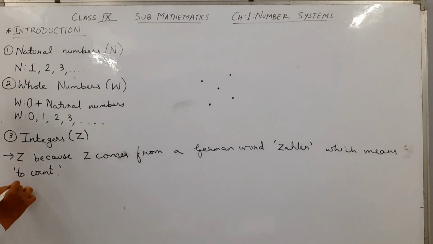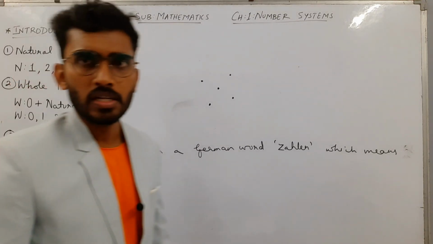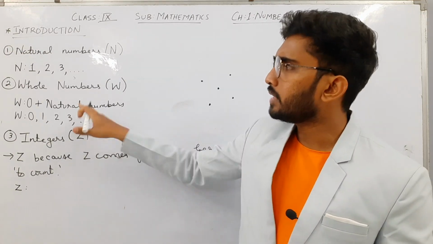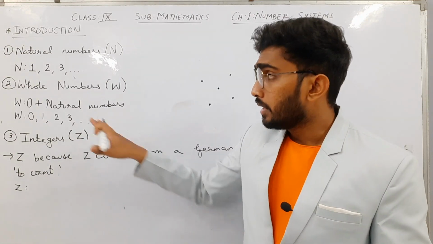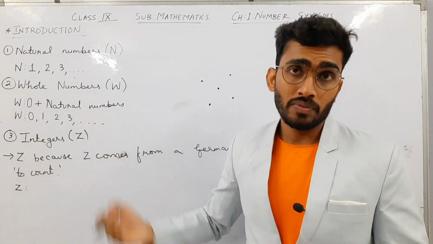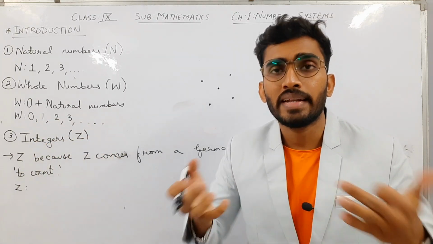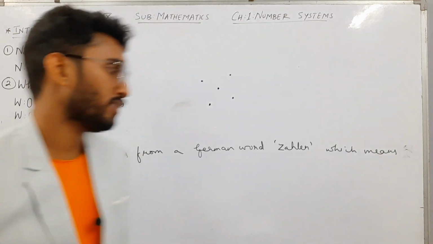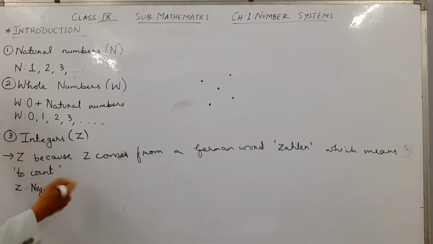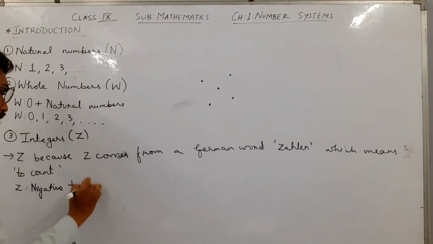Now which numbers belong to integers? It is again a little more modification to the whole number set. Whole numbers started from 0, 1, 2, 3 and so on. Integers will also have all the negative numbers, that is, negative numbers plus the whole numbers.